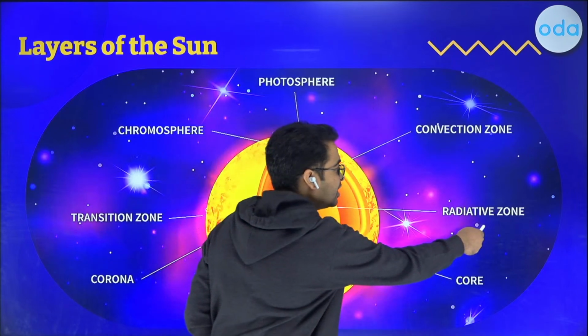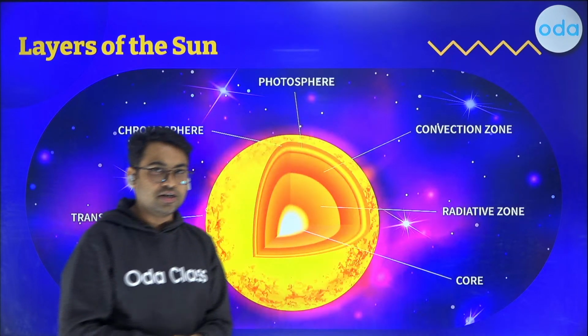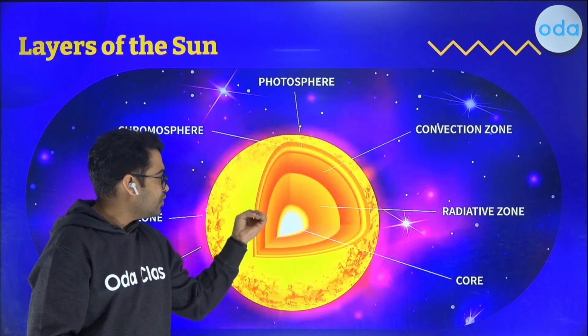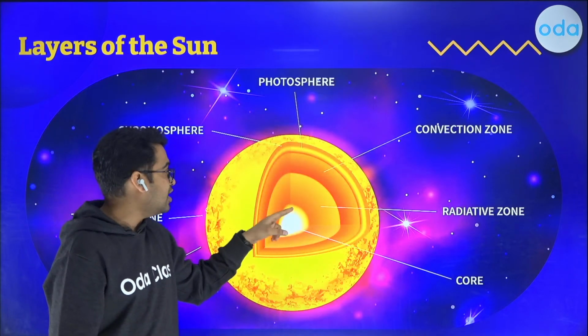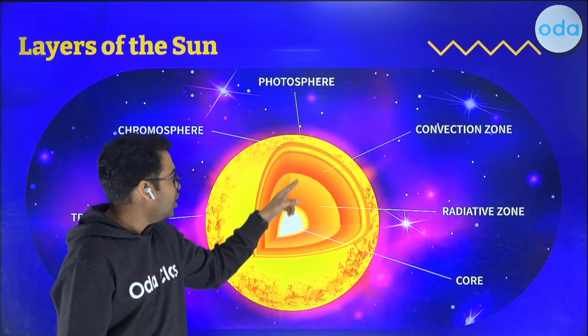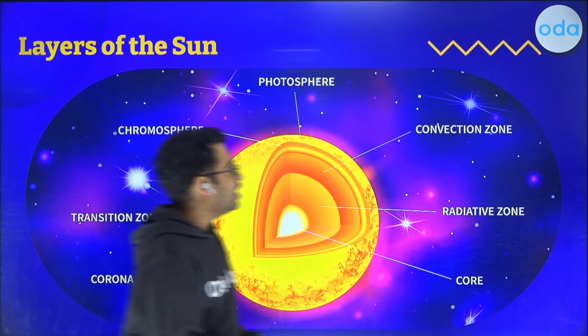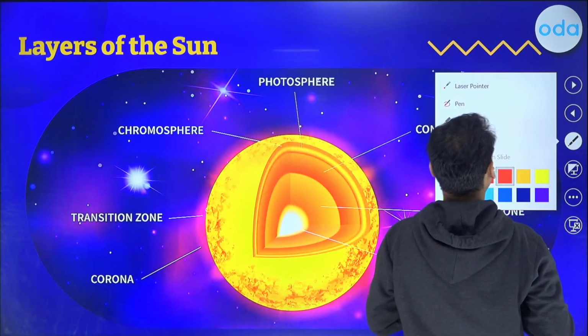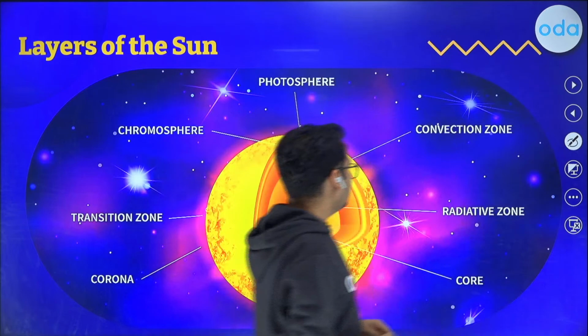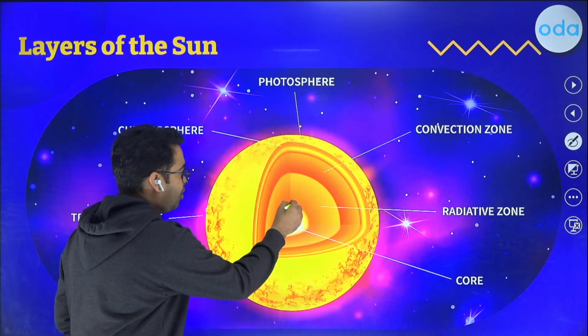This is the radiative zone. What about the radiative zone? So over here, energy was formed, and now the energy slowly goes out. Let me take a pen over here to explain a little better.